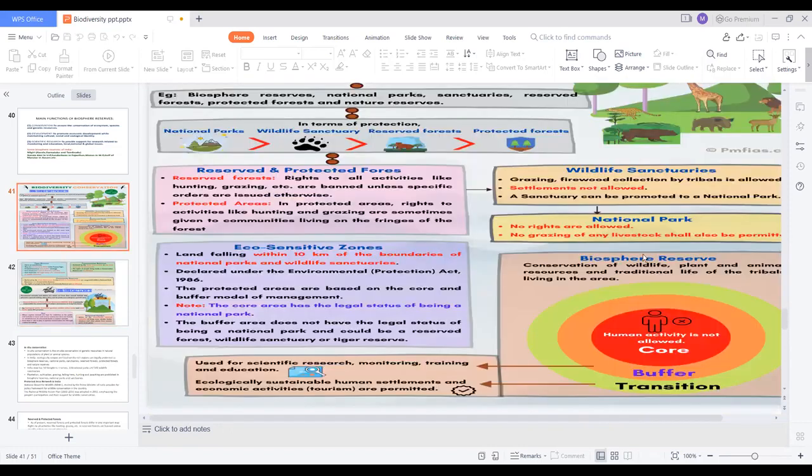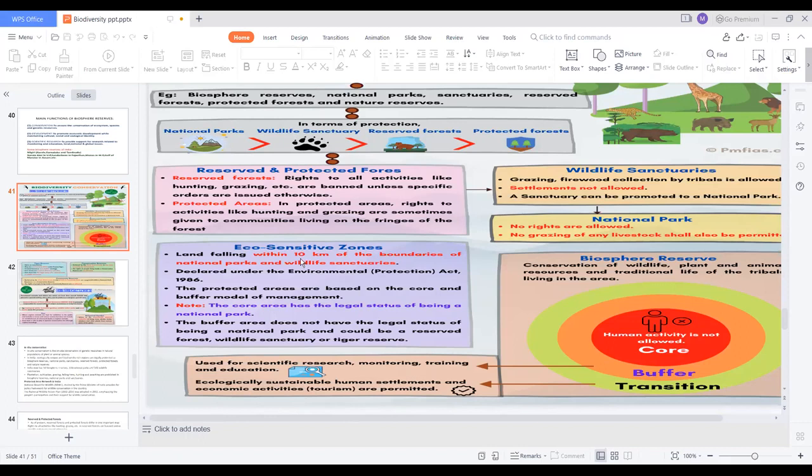In the core region, human activity is not allowed. The buffer region is used for scientific research, monitoring, training, and education. Ecologically sustainable human settlement and economic activities such as tourism are permitted in the transition zone.